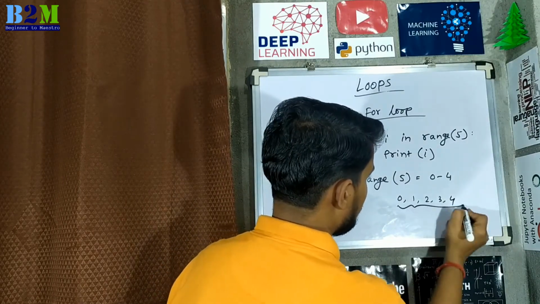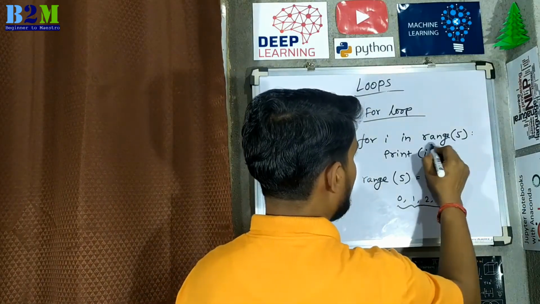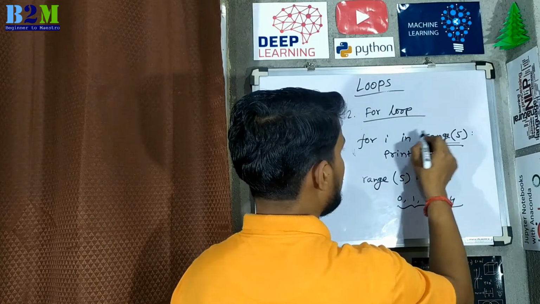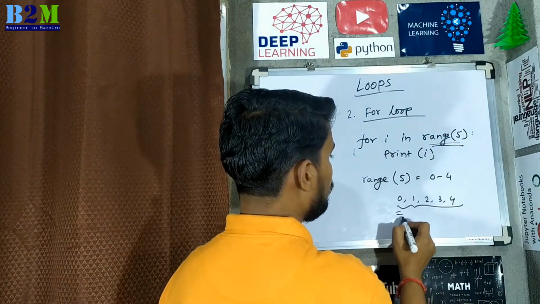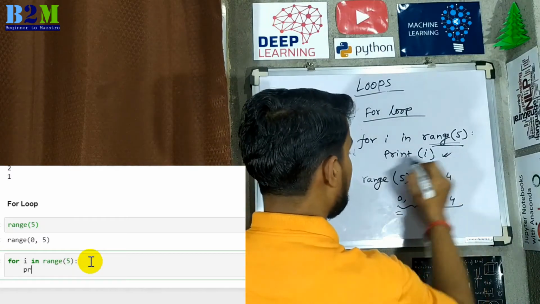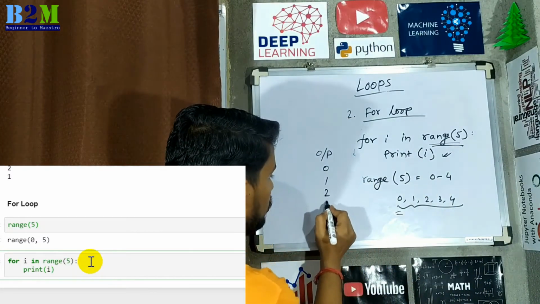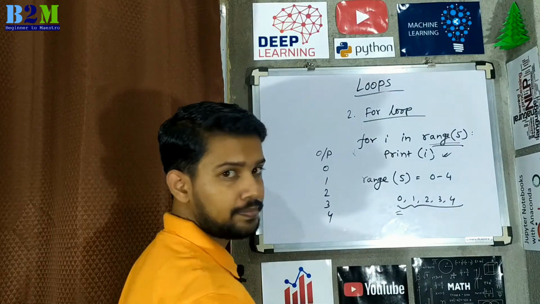These 5 values the range will provide. So every iteration it will pass these values one by one into i, and this i will be printed. So now output will be 0, 1, 2, 3 and 4.